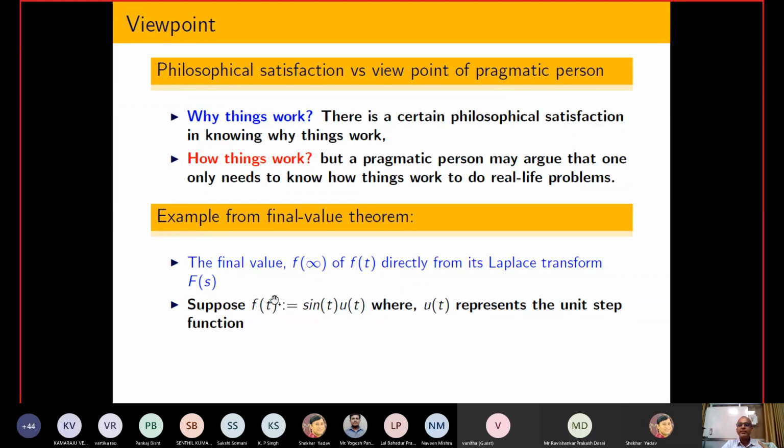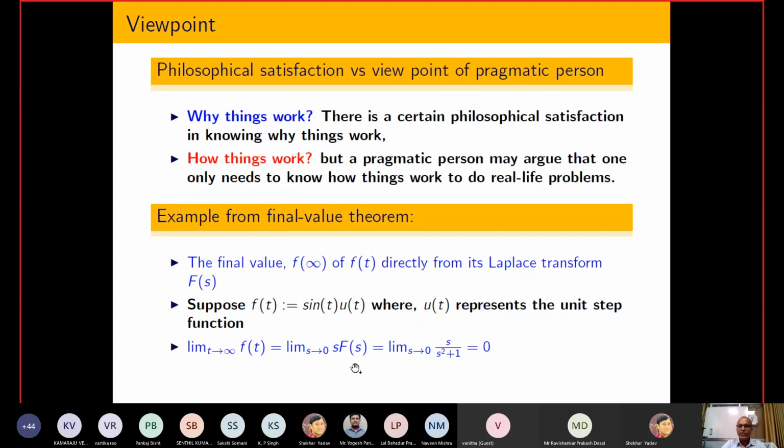Now you can take this particular function, and I am going to apply the final value theorem. This is the result of the final value theorem, and it is a well accepted, well proved result in the literature. Here, if I put t tending towards infinity, then in the other domain, the frequency domain or Laplace domain, you put s tending towards 0 and multiply s into F(s).